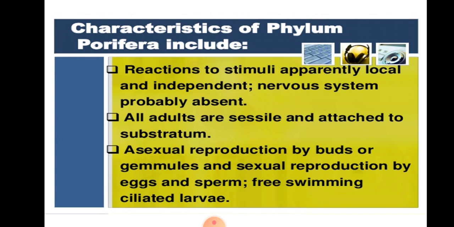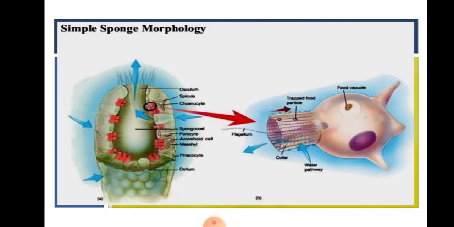Asexual reproduction is by buds or gemmules, the special type of buds produced in poriferans. So the gemmules are the asexual reproductive structures. And sexual reproduction is by eggs and sperms. Free swimming ciliated larvae are formed.